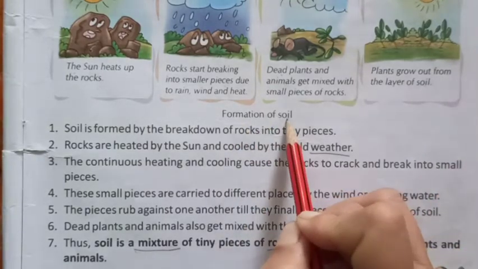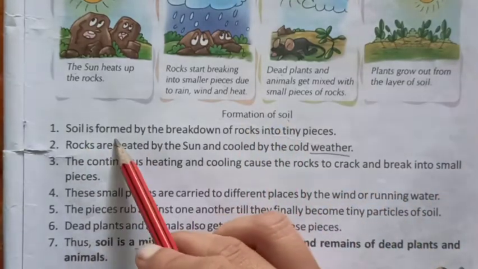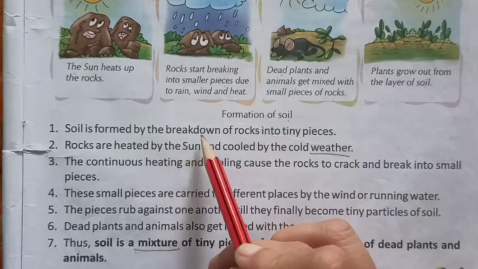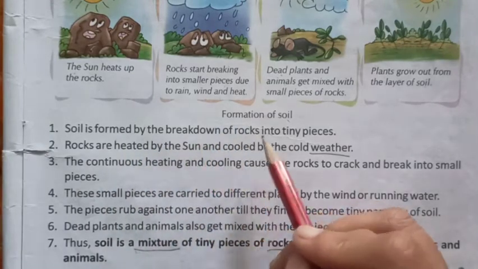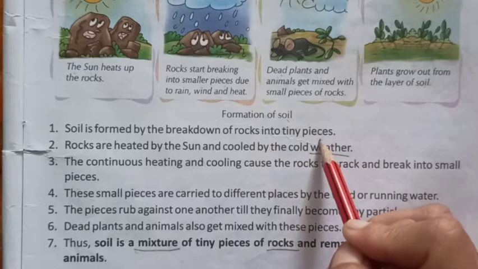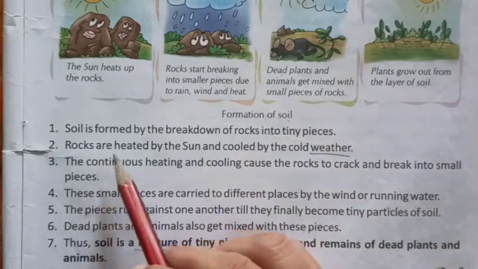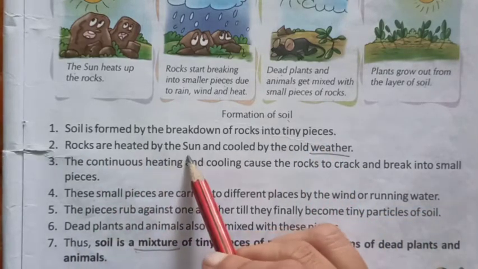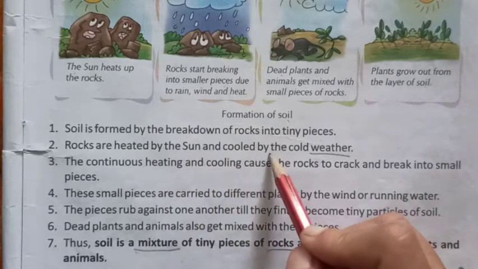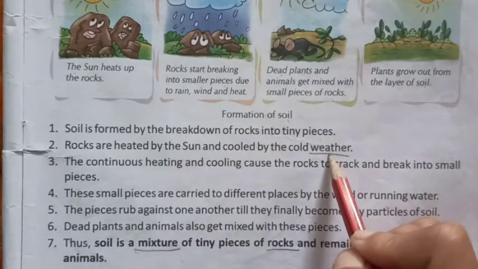Formation of soil. Soil is formed by the breakdown of rocks into tiny pieces. Rocks are heated by the sun and cooled by the cold weather.